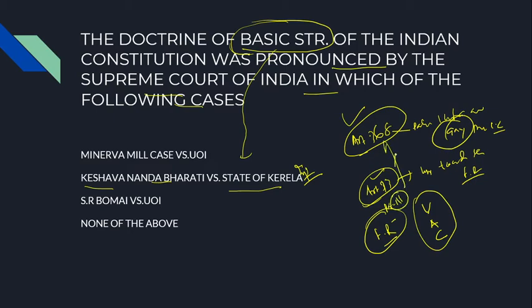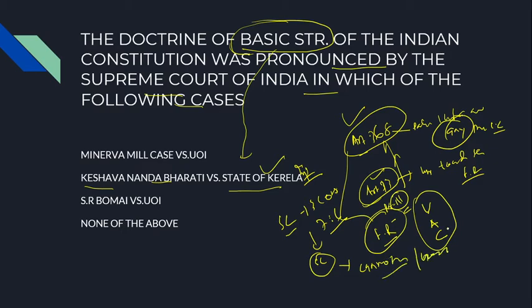So when there is a tussle between Article 368 and Part 3 of the Constitution, then in the landmark decision, Kesavananda Bharati versus State of Kerala, the Supreme Court, in its 13-judge constitutional bench, was divided 7 to 6, and in its landmark decision, the Supreme Court showed there are some important areas, some important spirit of the Constitution that cannot be amended, that cannot be touched, that cannot be taken away by the Parliament. For example, now you are enjoying democracy, right?